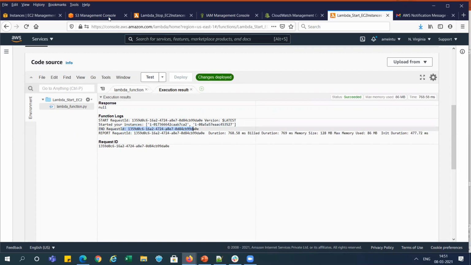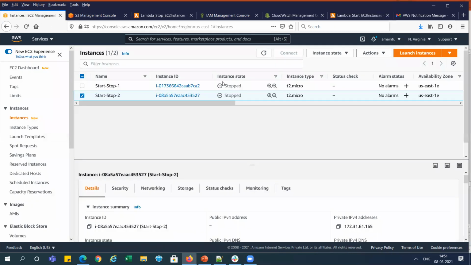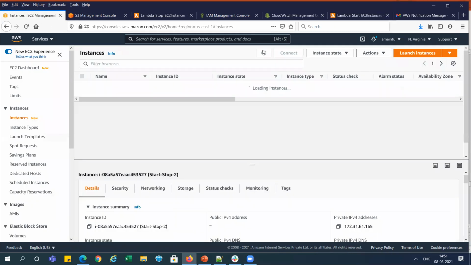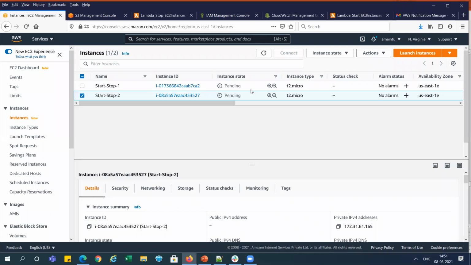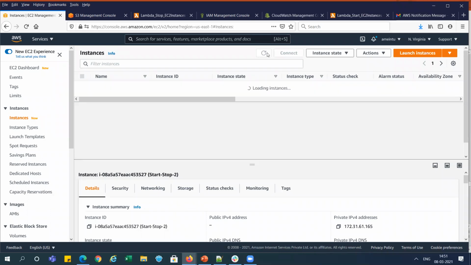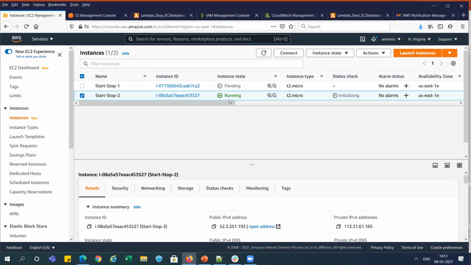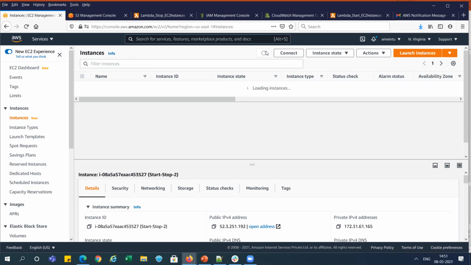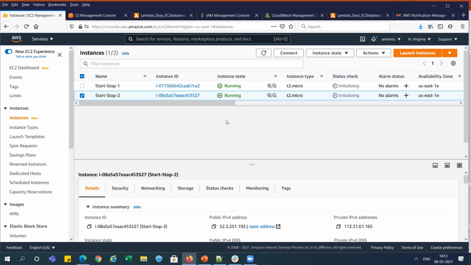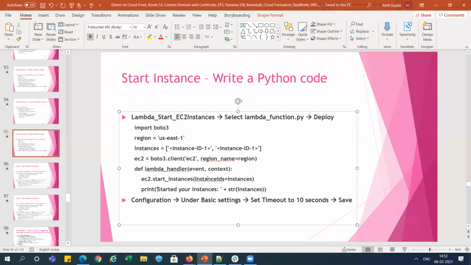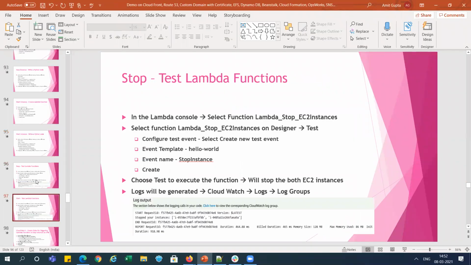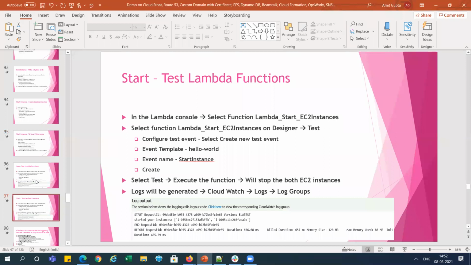So let's go and check the instance. It is in stopped status. Let me check. It is showing pending. One is running. You can see both systems are running. So using Lambda functions, we have done the start and stop functions. We stop and start instances using the Lambda functions, right?